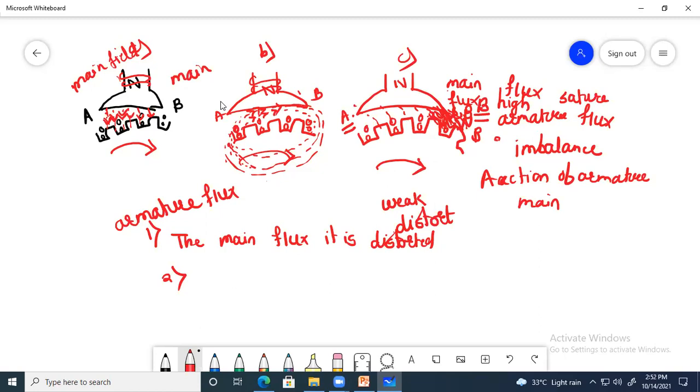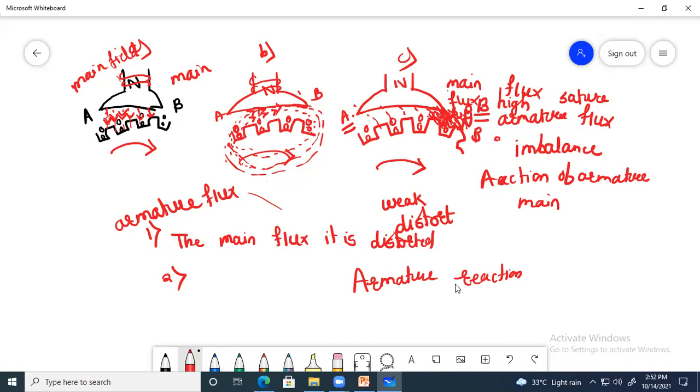So it will weaken the value of main flux as well as distort it. So this happens due to the armature reaction effect. This effect is called armature reaction. Okay, getting my points?